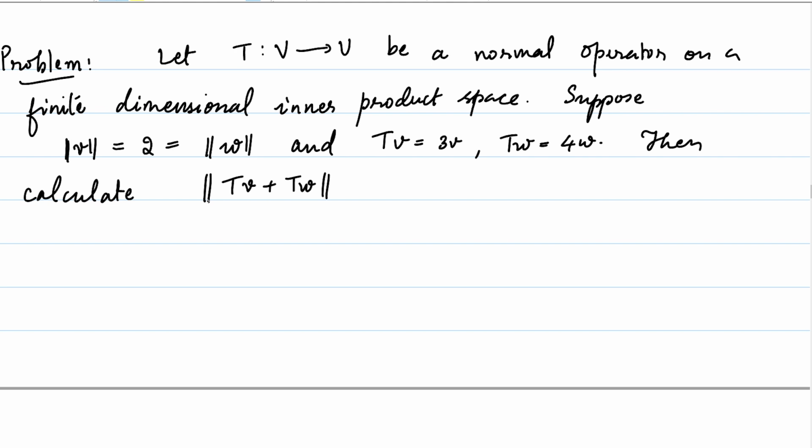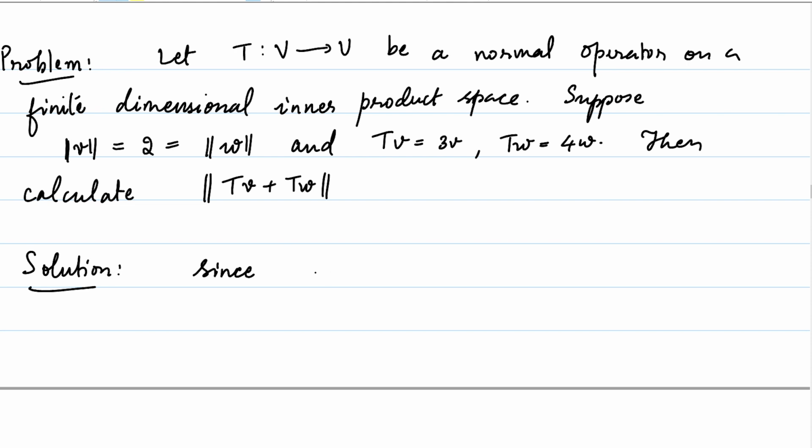Let's see. TV is equal to 3 times V and TW is equal to 4 times W. This indicates that V and W are orthogonal to each other because they are the eigenvectors corresponding to distinct eigenvalues. So let me first note that down. Solution.